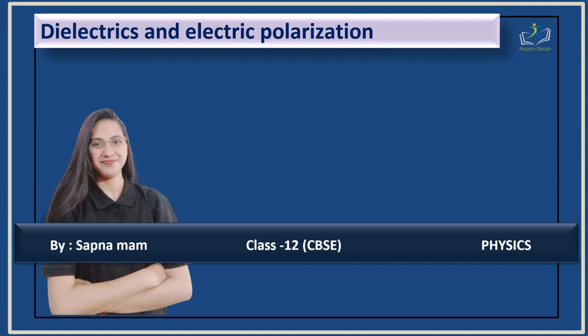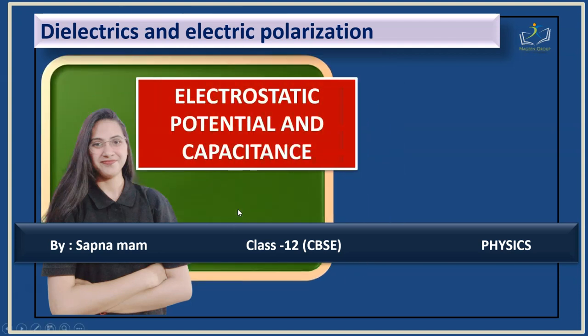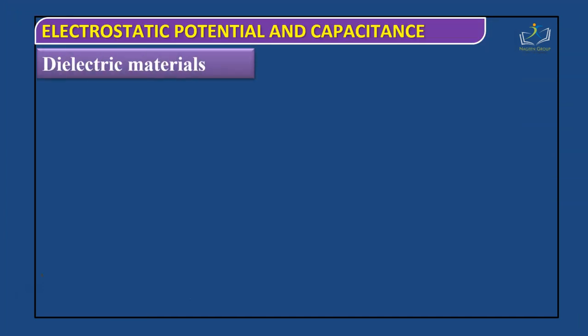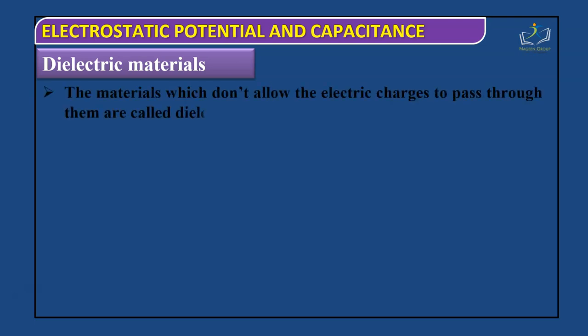Welcome students. In this topic, dielectric and electric polarization, which is from the chapter Electrostatic Potential and Capacitance, let us see the topic dielectric materials. What are dielectric materials? The materials which don't allow the electric charges to pass through them are called dielectrics or dielectric materials.